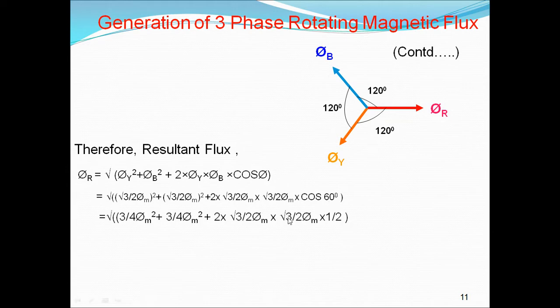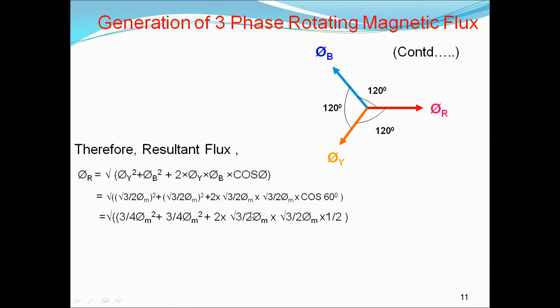If you substitute here, the 2 and 2 get cancelled. Root 3 square is 3, 2 square is 4, that is 3 by 4 pi m square. This one also the same thing, 3 by 4 pi m square.